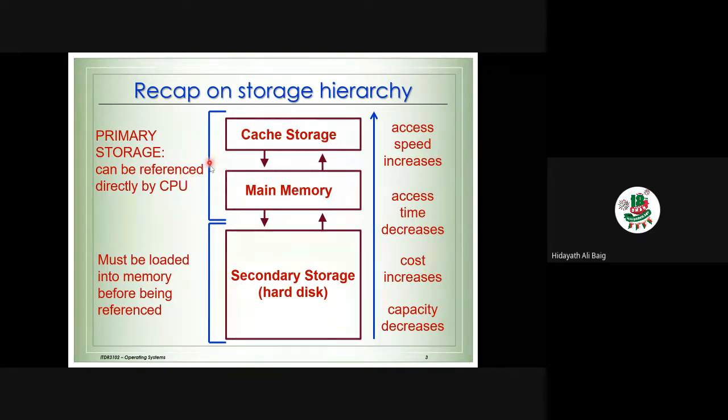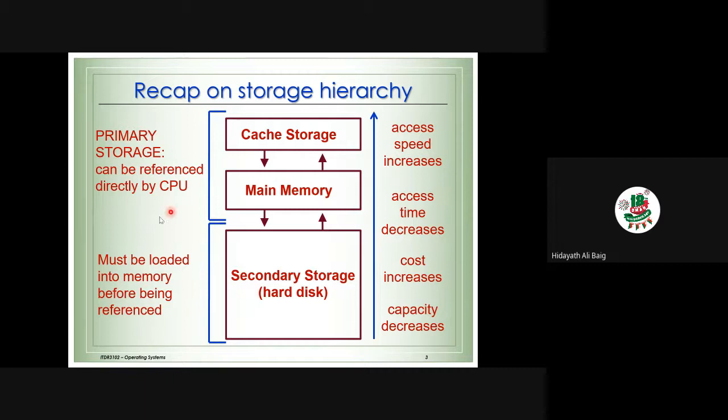I hope everyone in the class knows about these three memories. Yes or no? Is there anyone in the class who does not know about these three types of memories in the computer? Everyone knows, right? Yes. Because in computer organization also, you might have discussed the concepts of memory, cache memory, DMA, all those concepts. Okay, so these are the basic things.